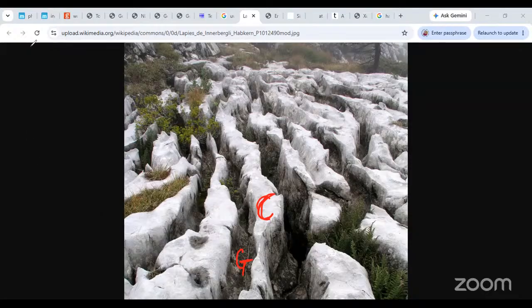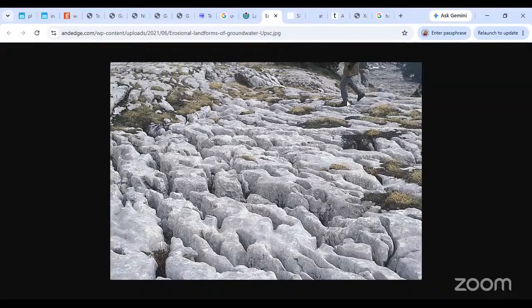All right. Another way of doing this is, wait a minute. Yeah, Yugoslavia. See how carefully this person is trying to go through here. See, the blocks will be called clints and the gaps in between will be called grikes. These are called limestone pavements or lapis. Okay, fine.